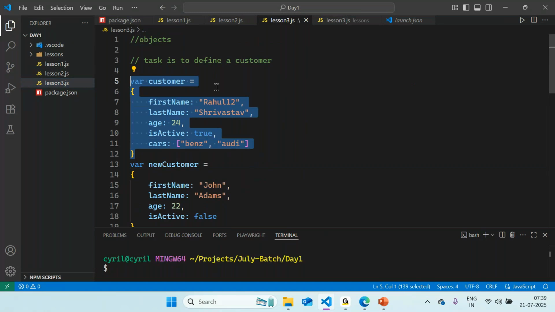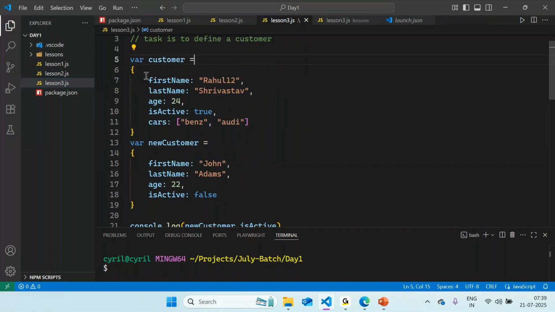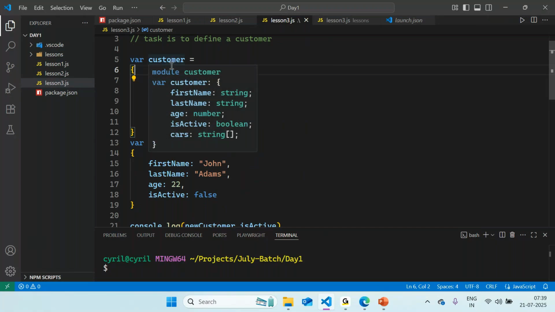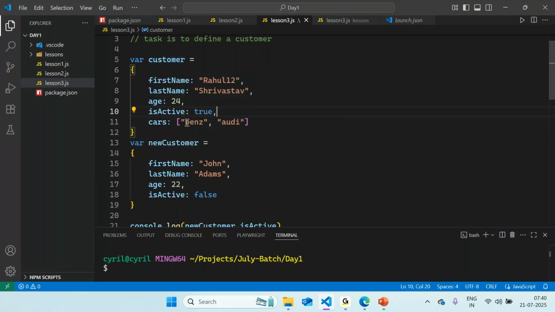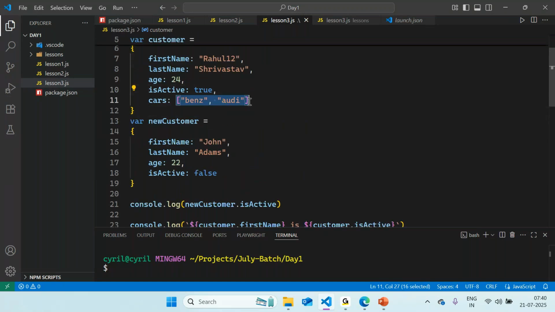That is creation of objects, right? Just like let, we can also use var, right? And with that we can define an object over here. So if I see what is the customer object, it has several properties, right? First name, last name, age, a boolean to showcase whether that customer is active or not, and the list of cars that the customer owns, right? That is of type array, right?